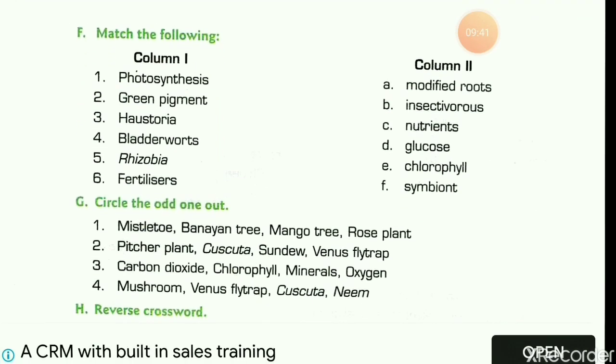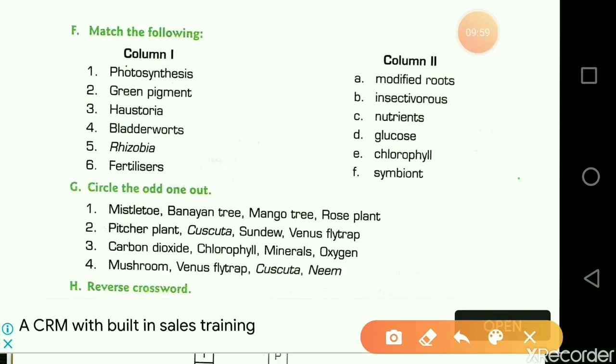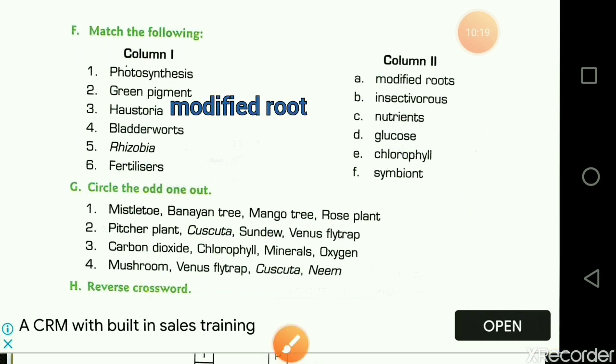Now the next question is match the following. What will be the answer? Photosynthesis, that is glucose, because photosynthesis makes glucose. Here we can write answer number 1. Green pigment, that is chlorophyll. Then haustoria, modified root. Where are these haustoria found? They are found in parasitic plants.